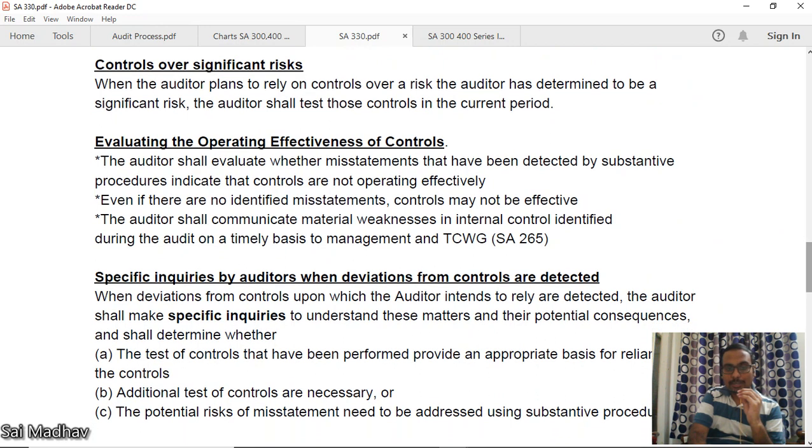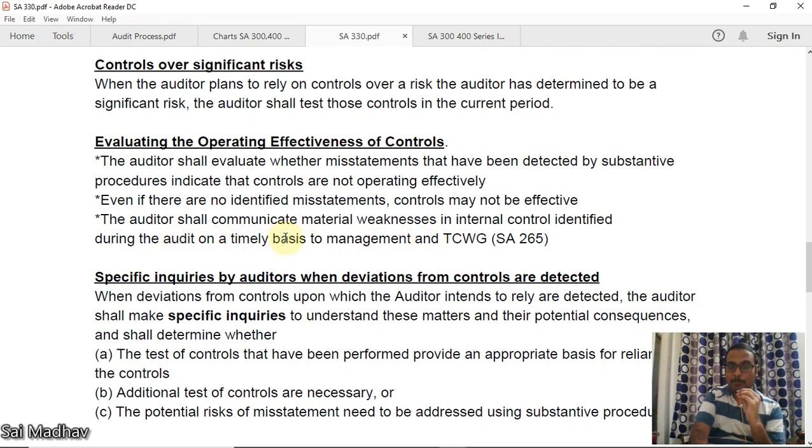Evaluating the operating effectiveness of controls. The auditor shall evaluate whether misstatements that have been detected by substantive procedures indicate that controls are not operating effectively. Substantive procedures, you have taken them, you have come to the conclusion that controls are not operating effectively. Even if there are no identified misstatements, controls may not be effective. We have already discussed in the previous video. Even if there are no misstatements identified, that doesn't mean that controls are effective. Controls may be ineffective and there may be no misstatements at all. You have to look at that also.